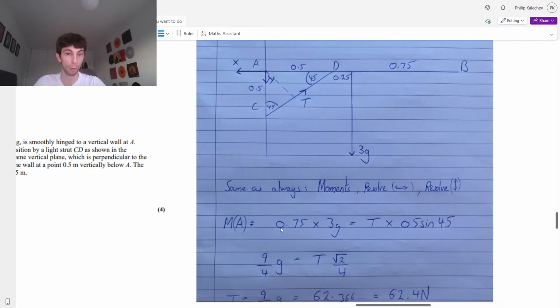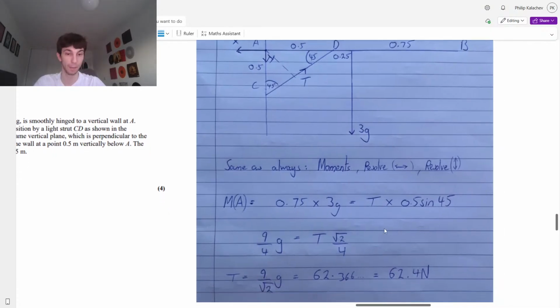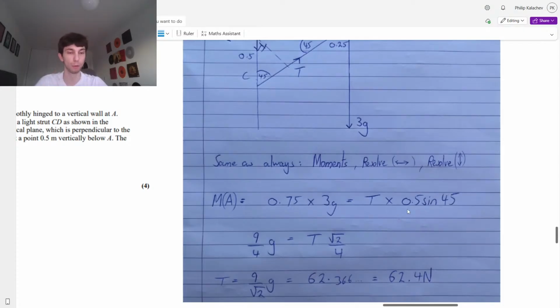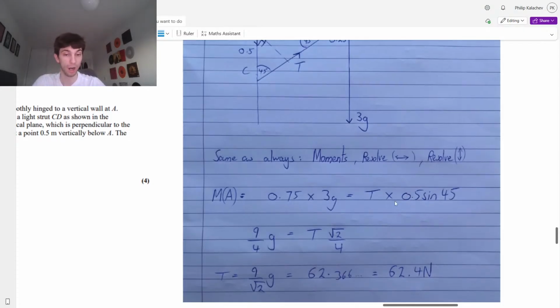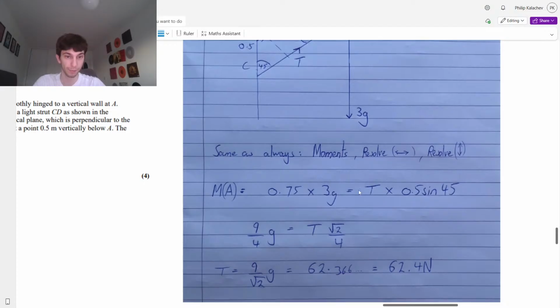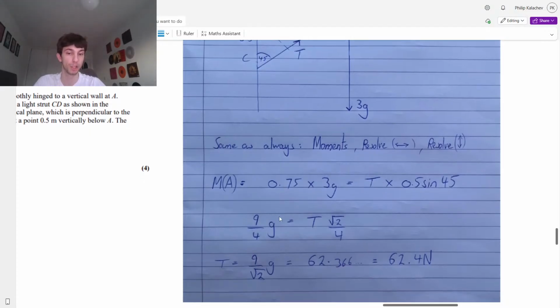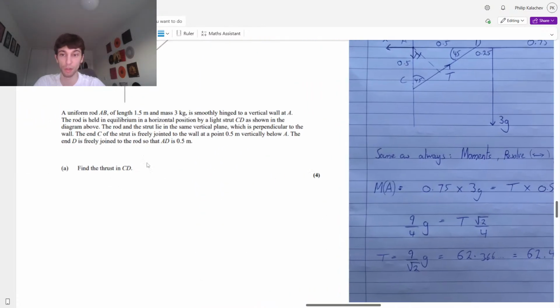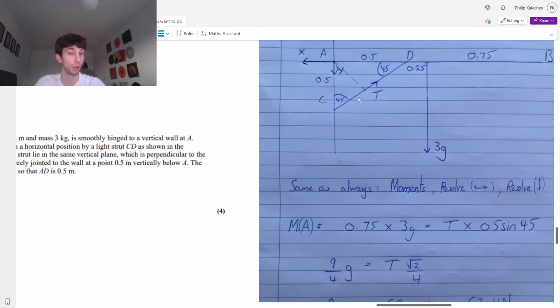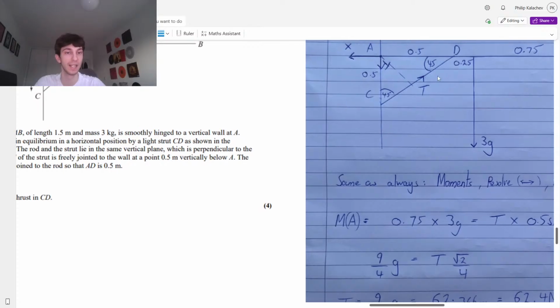0.75 times 3g will be equal to T times 0.5 sine 45. Sine 45 is root 2 over 2. Times that by a half is going to be root 2 over 4 times T. And then 0.75 times 3g is 9 over 4 g. What do they want? The thrust in CD is just that T.